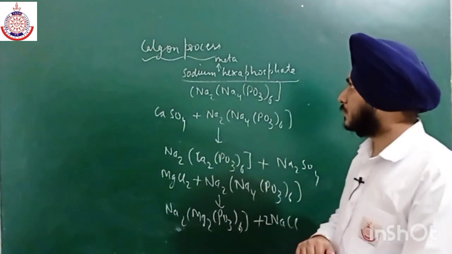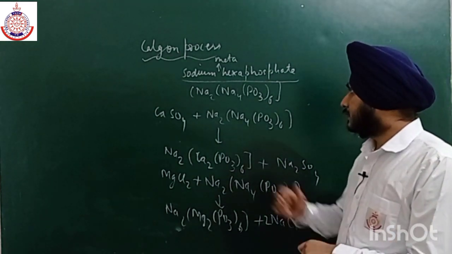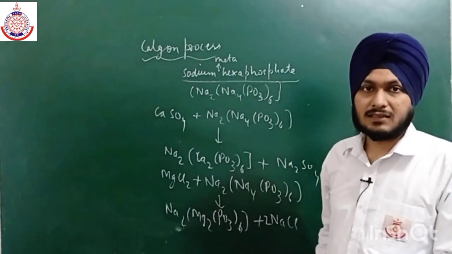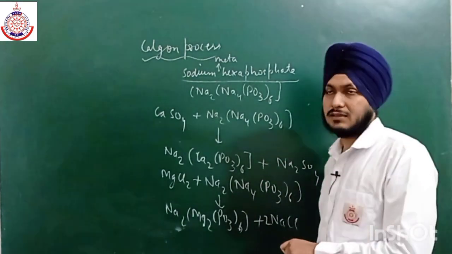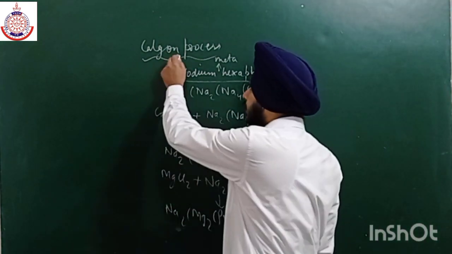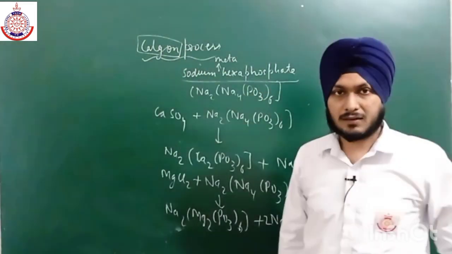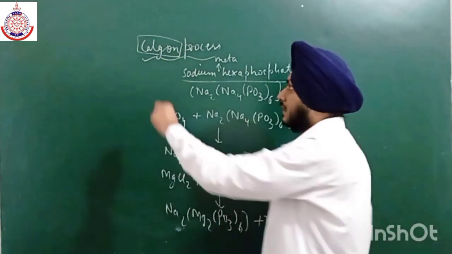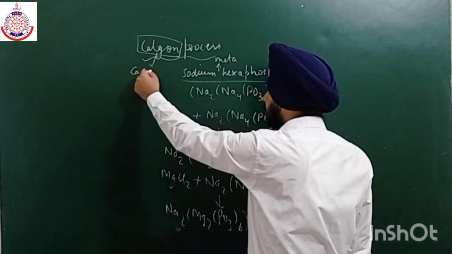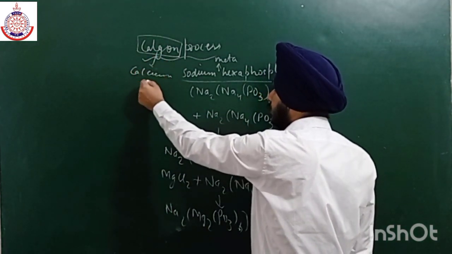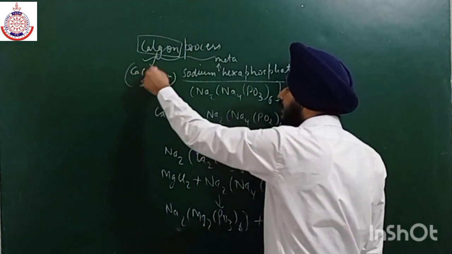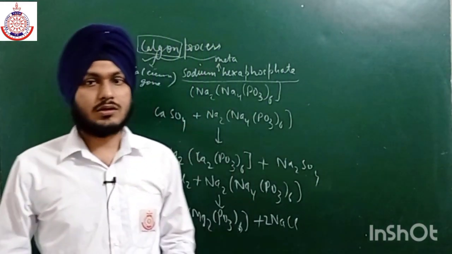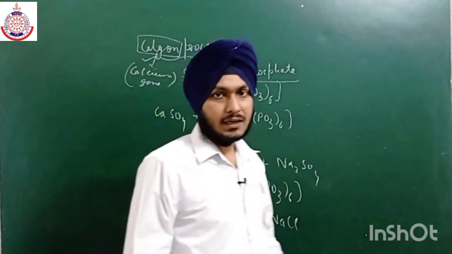This is known as the Calgon process, and this reagent is available under the name of Calgon. This is a trademark, Calgon, which is known as calcium gone. So these are the methods to remove the permanent hardness.